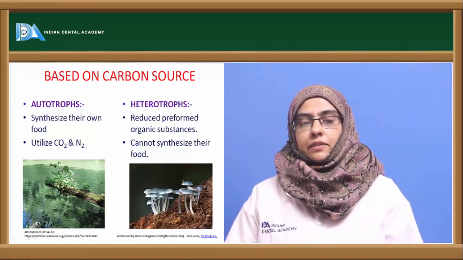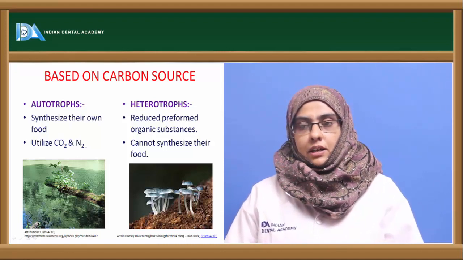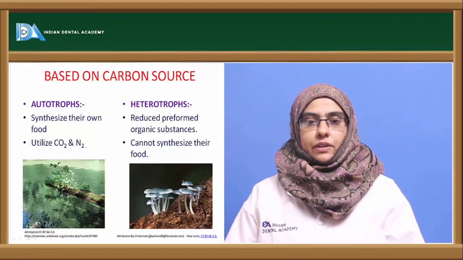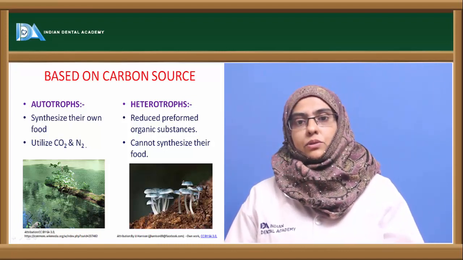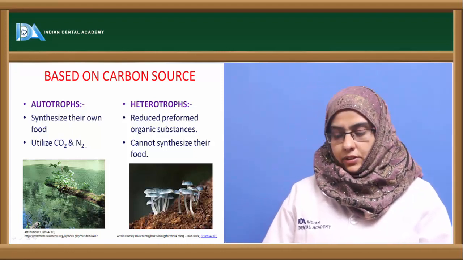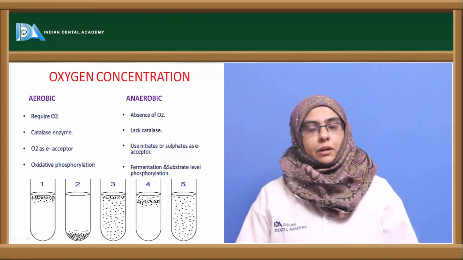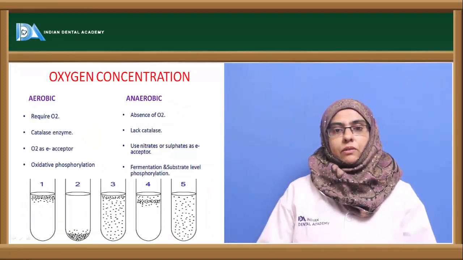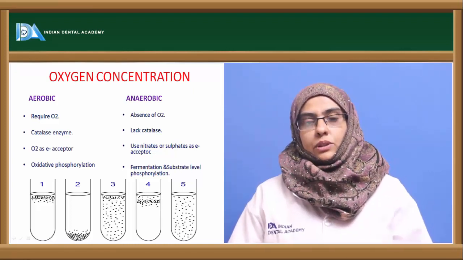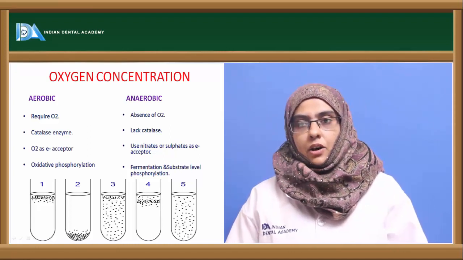And these autotrophs are very important in increasing the fertility of the soil, and heterotrophs can depend on autotrophs for various components, from simple sugar, that is glucose, to the majority of other components such as amino acids, nitrogen, etc. Now you can classify the organism depending upon the oxygen concentration required by the microorganism. Organisms can be classified into two types. One is called the aerobic organism, the other the anaerobic organism.